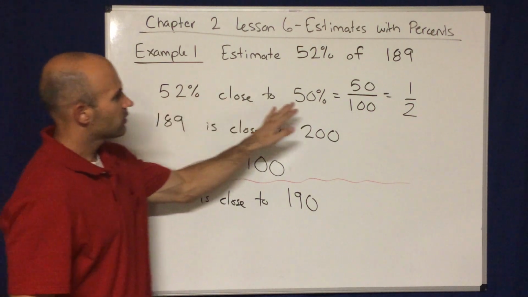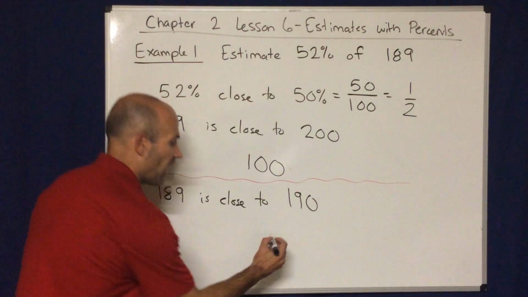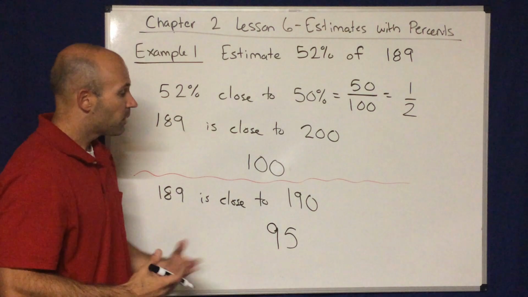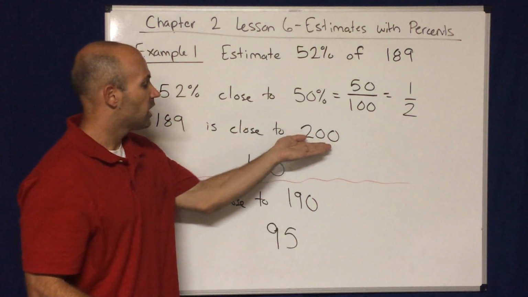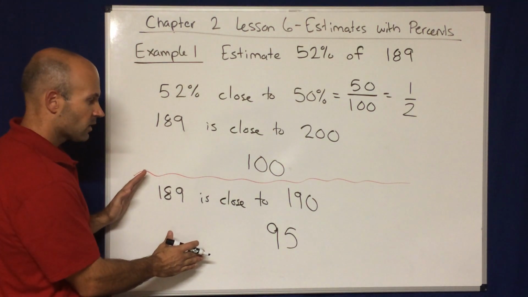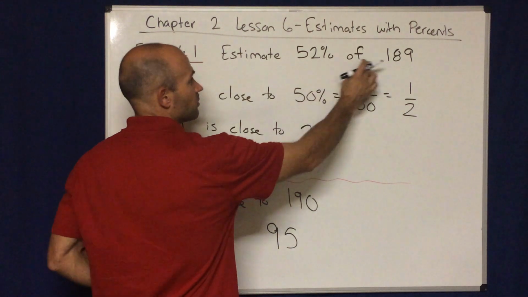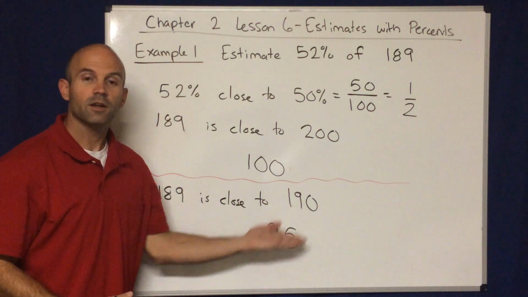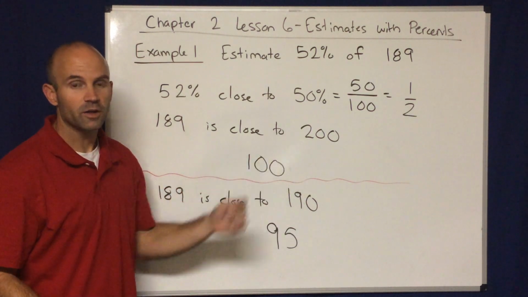When they take their 50% of 190, they're going to get 95 because 1/2 of 190 is 95. But that took a little bit more work. That's not as obvious as saying 1/2 of 200 is 100. So while this second person got an answer that's actually closer to the true value of 52% of 189, the downside is they had to do a little bit more work. Halving 190 is just harder than halving 200.